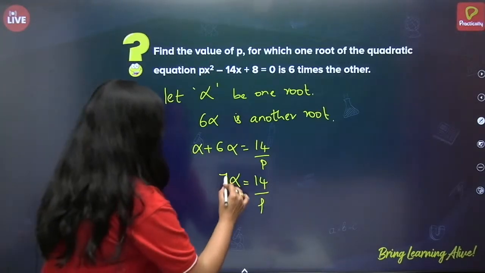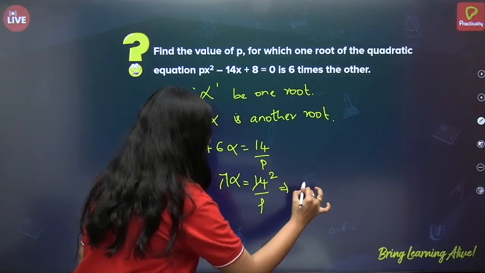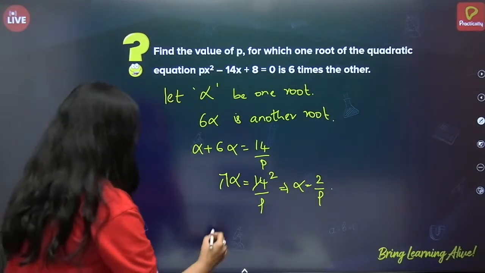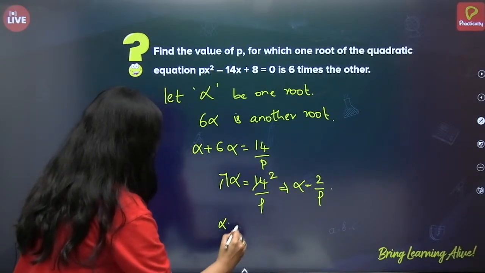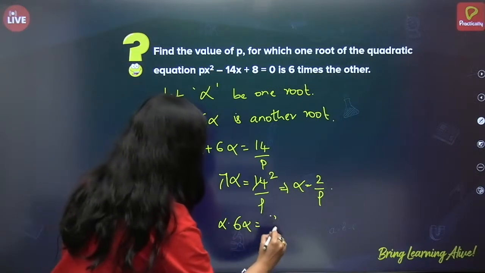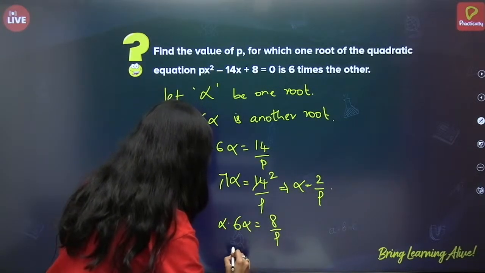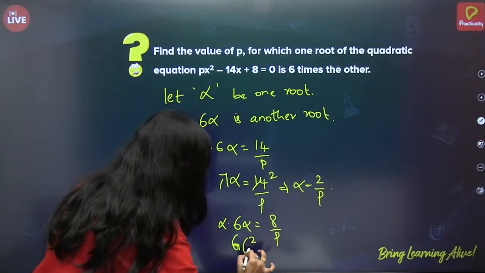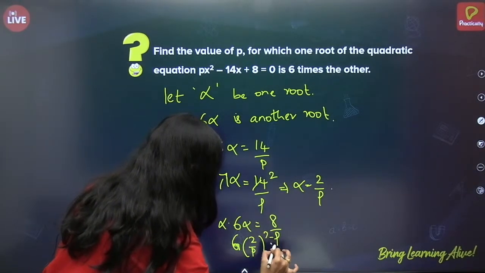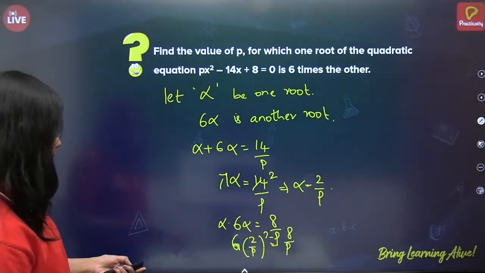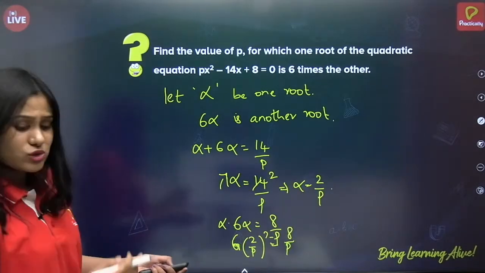Now alpha is equal to 2 by p. Next is alpha into 6 alpha is equal to c by a, that is 8 by p. So just substitute alpha. So 6 into 2 by p whole square is equal to 8 by p. So just solve it, okay?